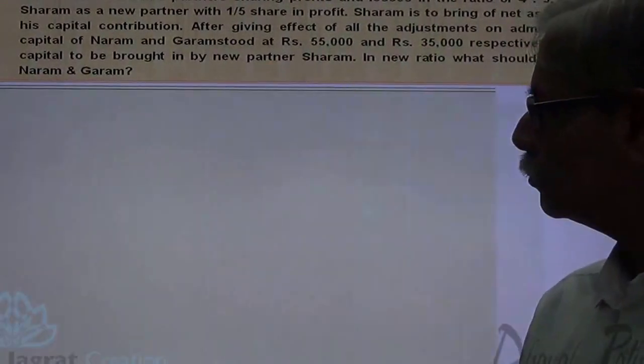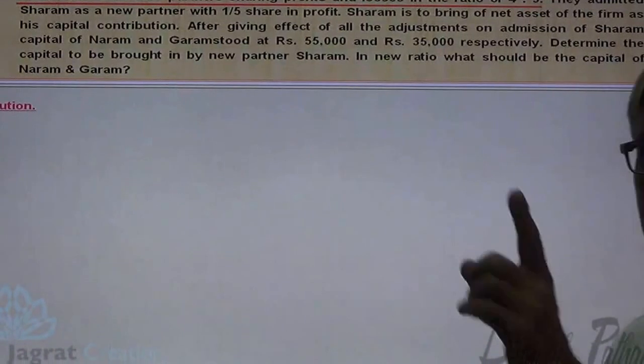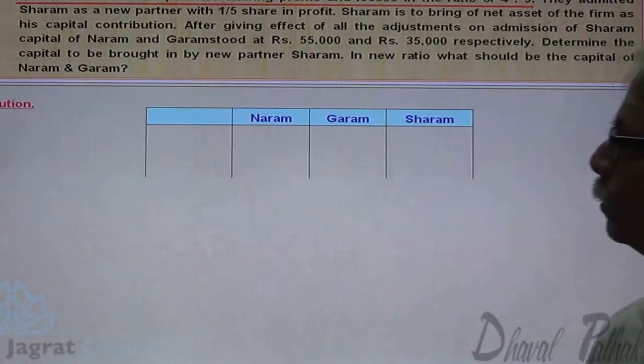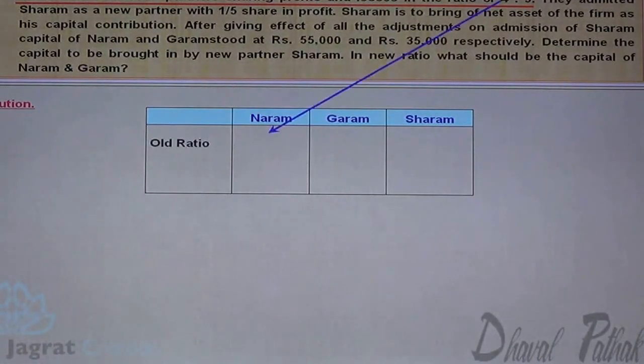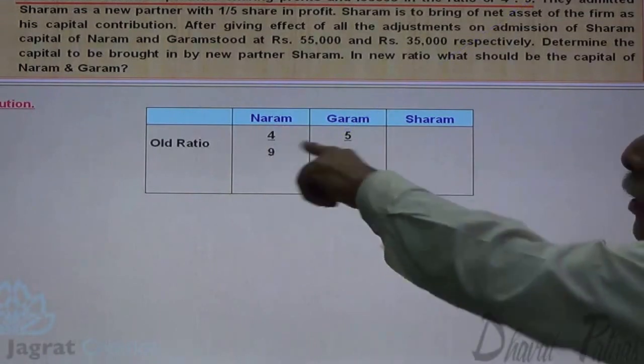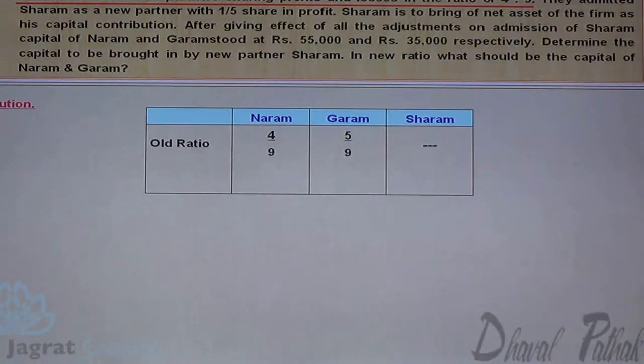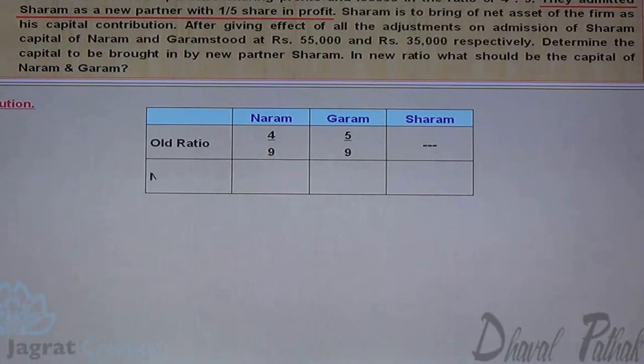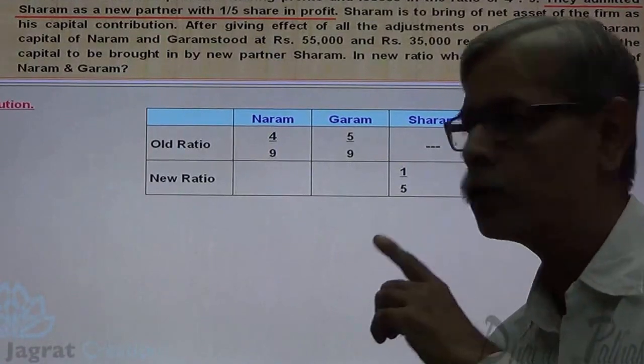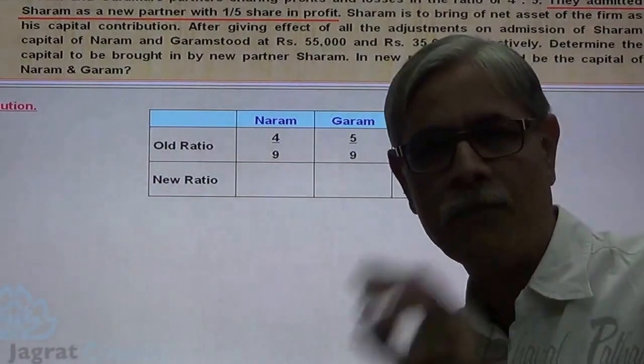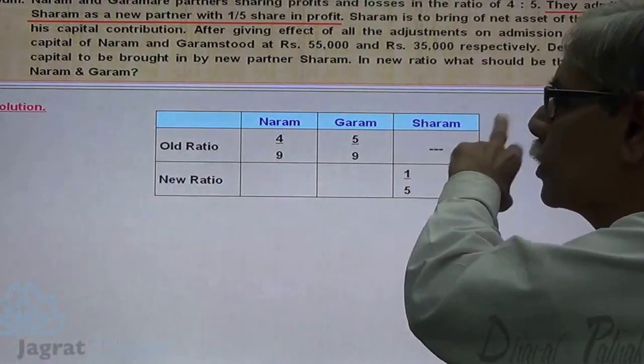Now, observe. First, I will find out the new profit sharing ratio. Naram and Garam are partners sharing profits and losses in the ratio of 4:5. 4 by 9, 5 by 9. This is the whole share of Naram and Garam. Sharam is admitted with 1/5 share in profit. So 1/5 share is to be given to Sharam. Out of profit 5, 1 is given to Sharam.